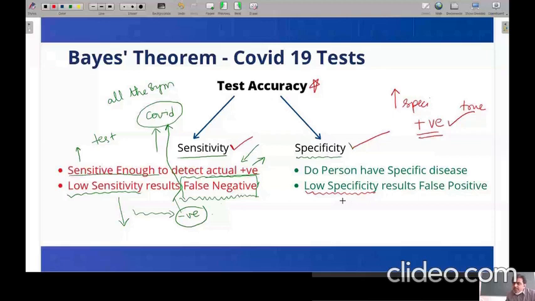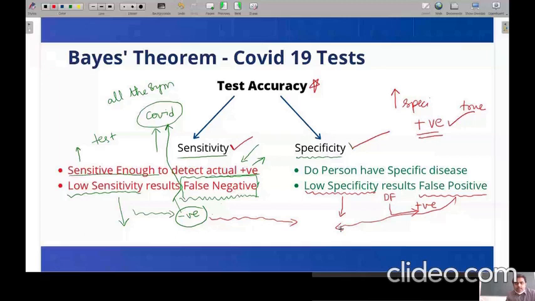Then it may give a positive result even though the person is disease free. We call that case a false positive. These are the most dangerous cases when we are discussing COVID-19 test accuracy.